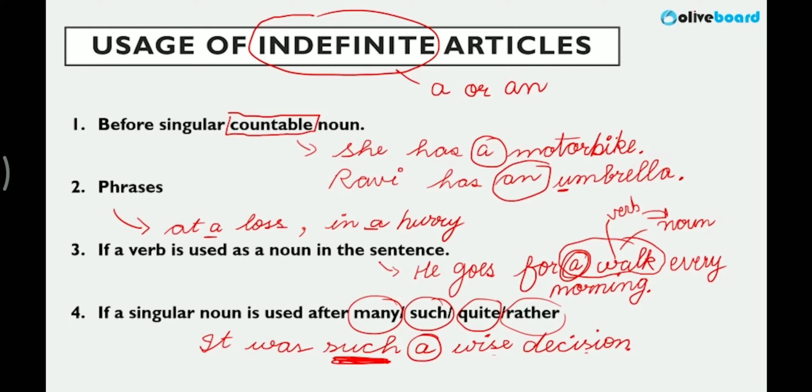The other examples could be, we can say it is rather a pity. It is rather a sad situation. It was quite an impossible task.